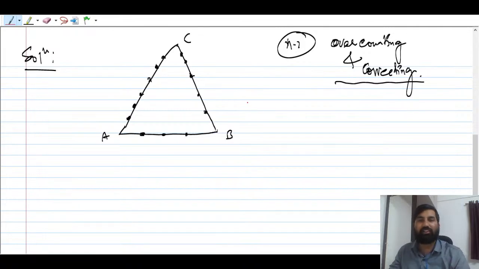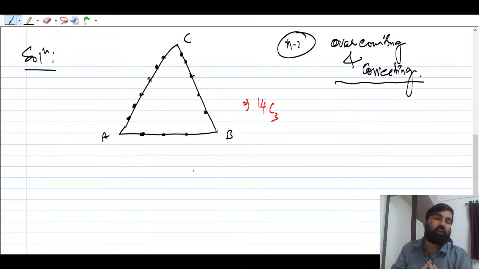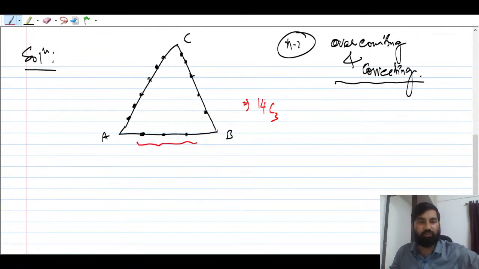So you can say that it is going to be 14C3, and then you have to subtract something, right? These 3 points you have to remove because they are useless, they are redundant. You have to keep in mind that if 3 points are lying in the same straight line, you cannot use them as vertices. That is very important. So minus 3C3, and then you also have to subtract 5C3 and 6C3.